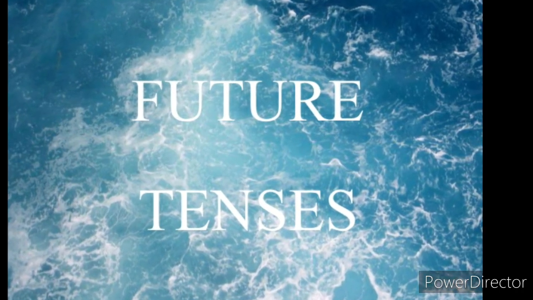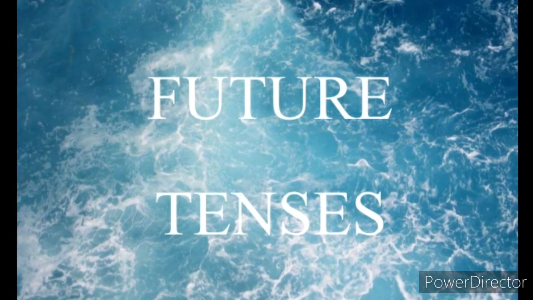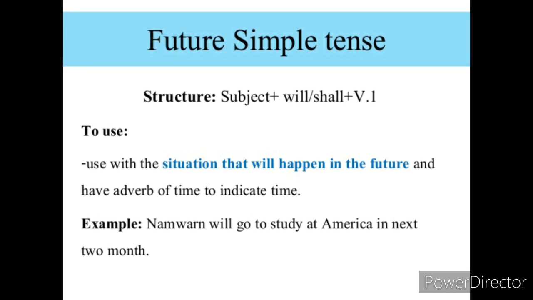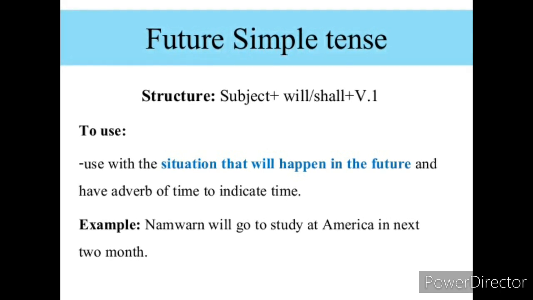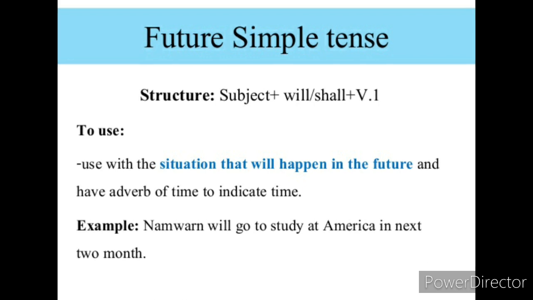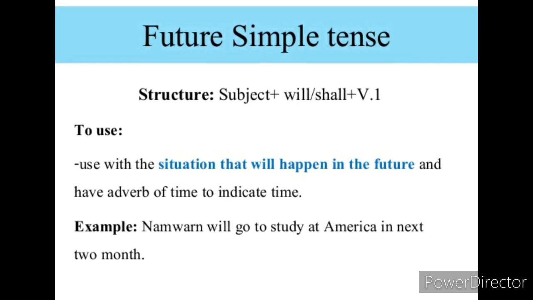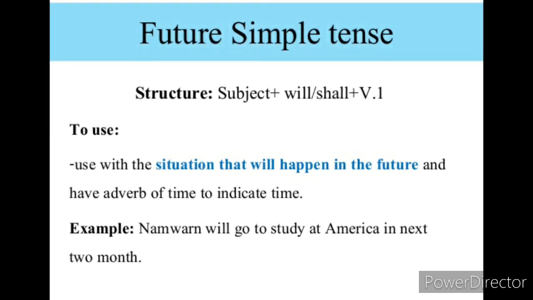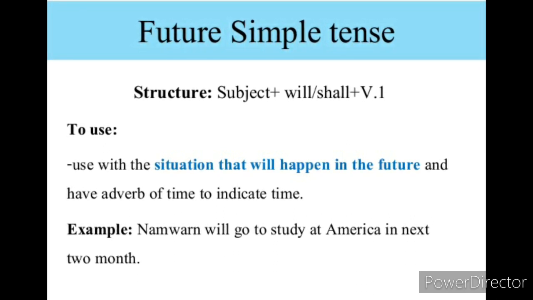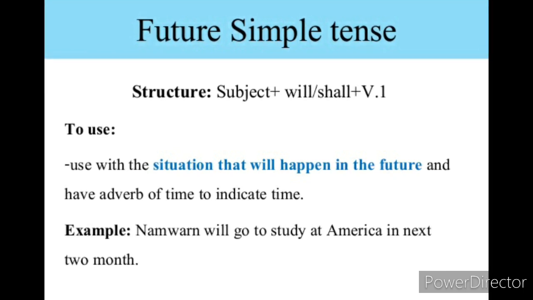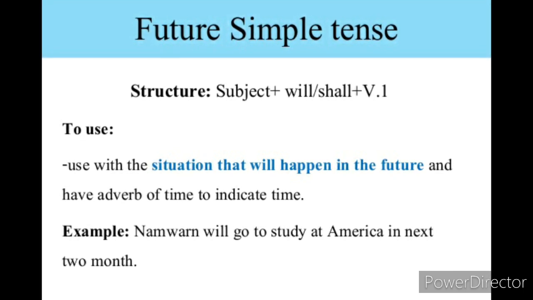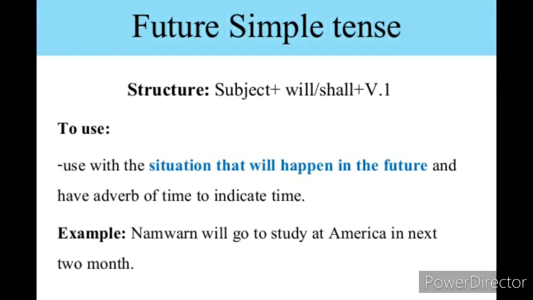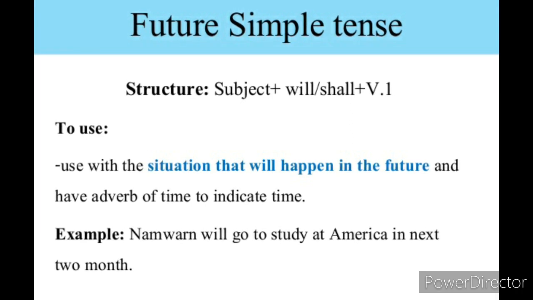Dear students, further we are going to discuss the future tense. First, future simple tense. Structure: subject plus will or shall plus first form of the verb plus object plus complement. It is used with a situation that will happen in the future and has an adverb of time to indicate time. Suppose he will go to study in America in the next 2 months. We use the future indefinite tense to express our future planning.